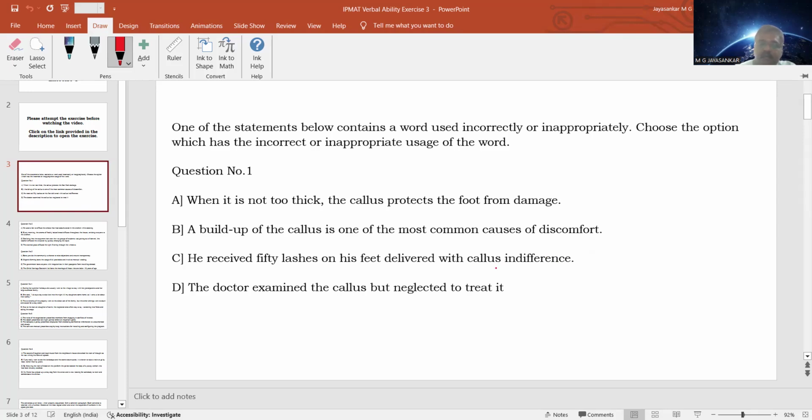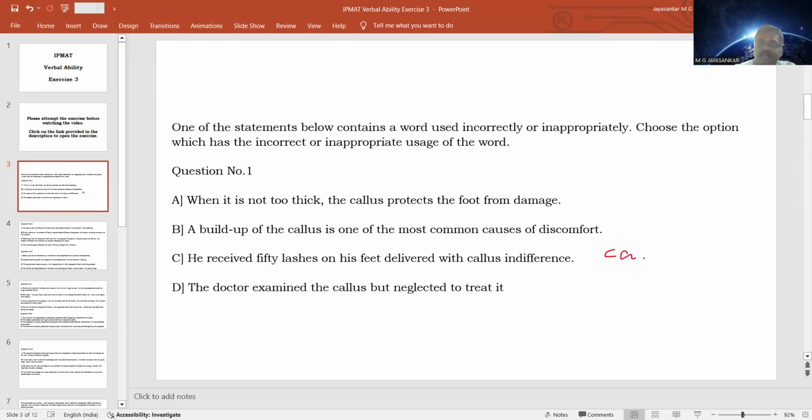So what should be the correct word here? We have another word which is actually very apt here, which is callous, C-A-L-L-O-U-S. What does callous mean?